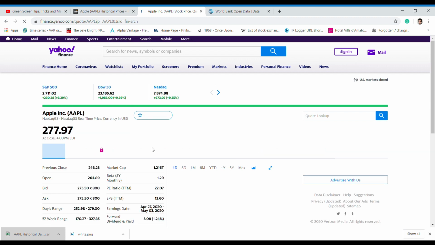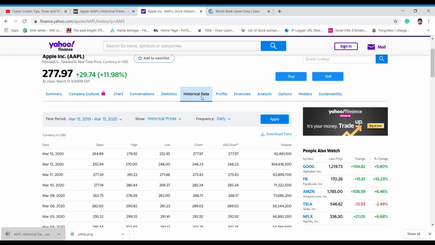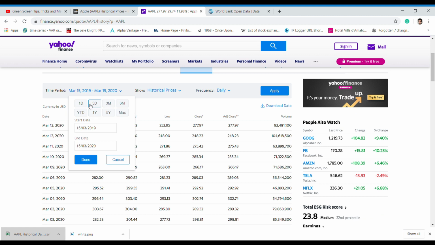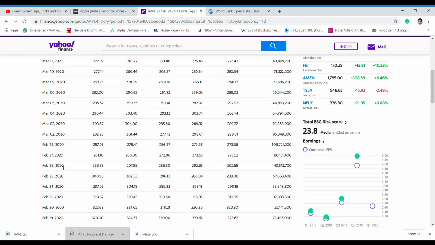Now, what we observe is that it's possible to download historical data, choose the interval we care about, for example 3 months, apply and download. We are done. Our data are saved in a CSV file, ready to be analyzed.